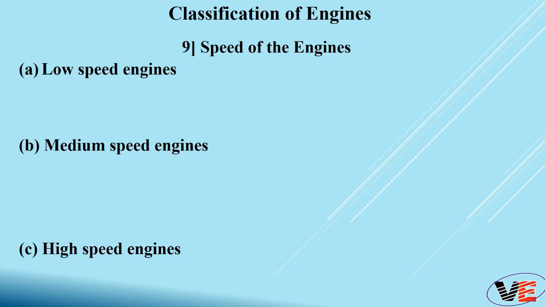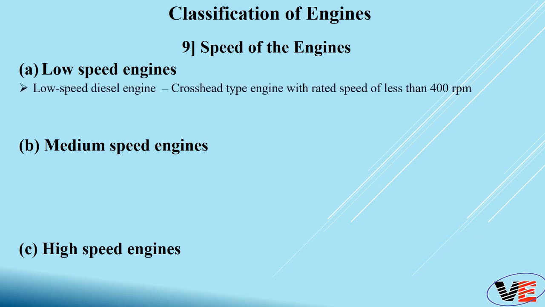Classification of engine also depends on the speed of the engine. So there are 3 ways we can classify: low speed engine, medium speed engine and high speed engine. So obviously you will understand now that the range will decide the type of engine. So let's talk about the low speed engine. In a low speed engine, if we consider the diesel engine with crosshead type, the range is less than 400 rpm. When the rated speed of the engine is below 400 rpm, then that diesel engine is called a low speed engine.